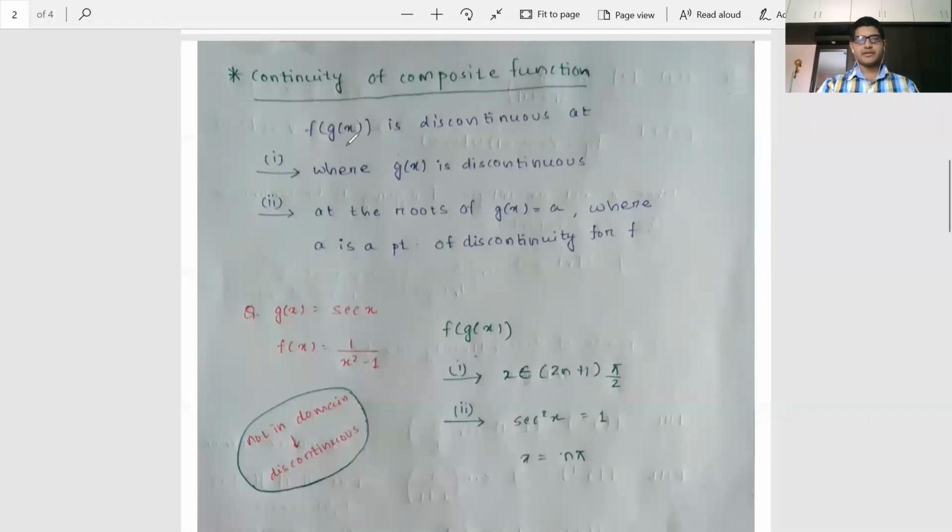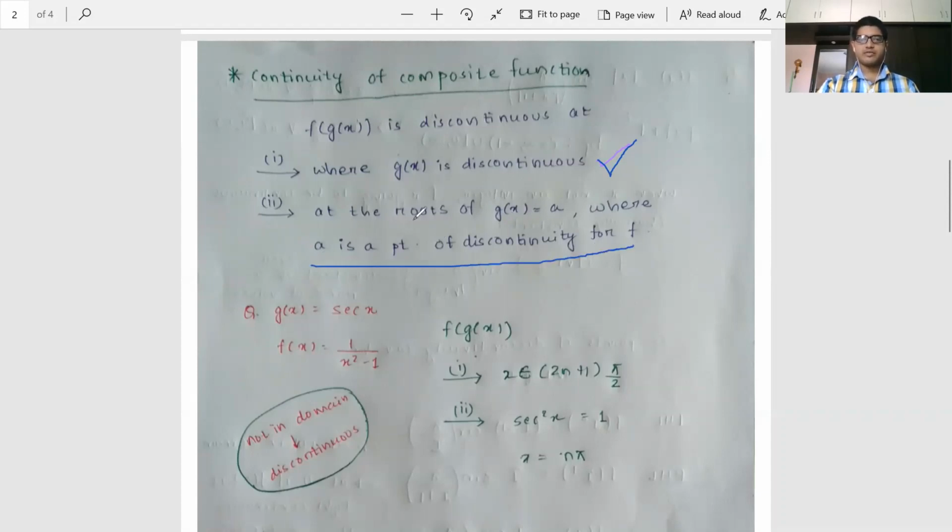Continuity of composite function. f of g(x) is discontinuous where g(x) is discontinuous. It should be clear. Where g(x) is discontinuous, f of g(x) is going to be discontinuous. And the second condition is, let's say a is a point of discontinuity for f. Clear?